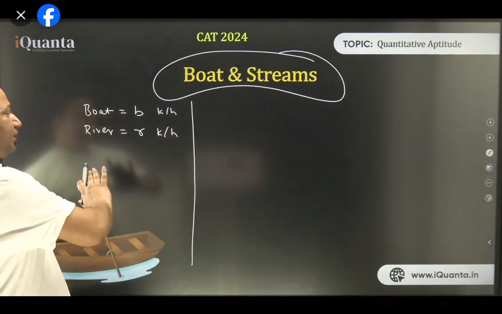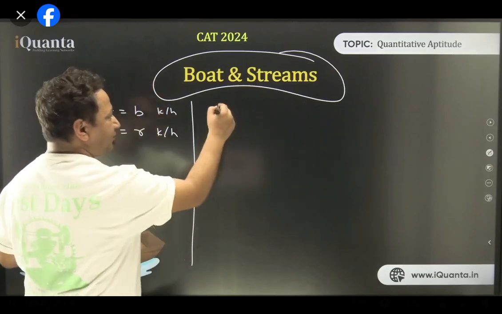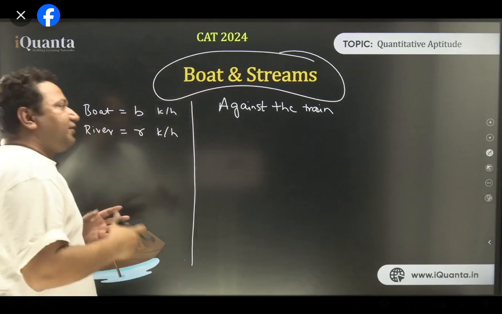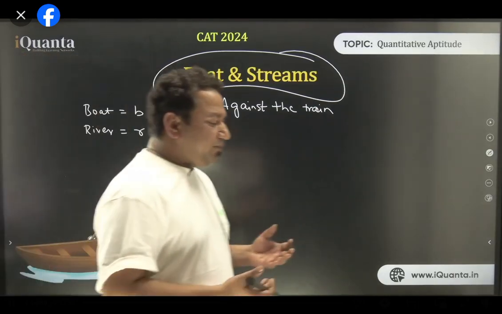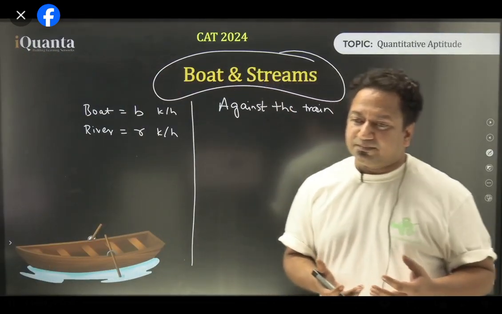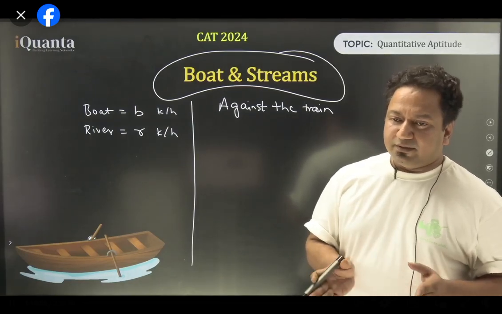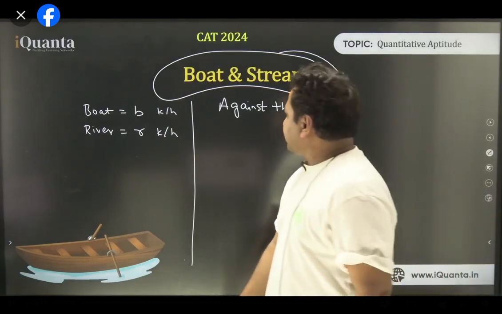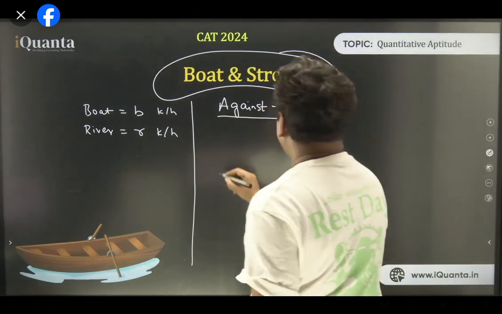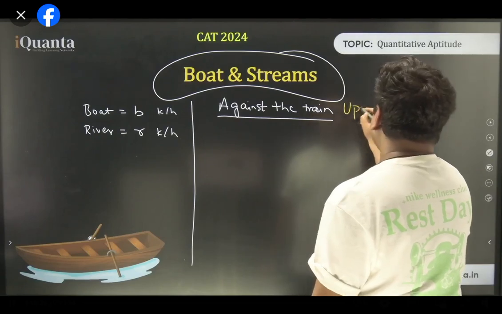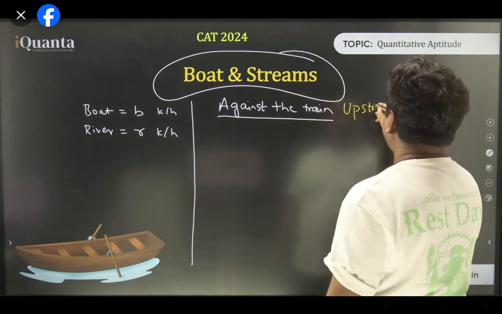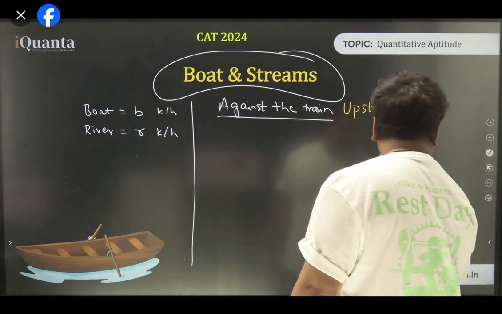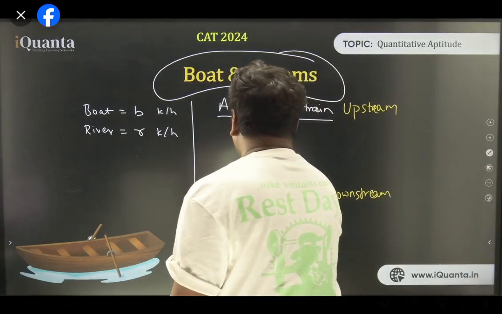So whenever boat moves against the stream, now all of us have this much common sense that we understand what is going to happen here. The stream will work against the boat, isn't it? Right? So river will try to, stream speed will try to manipulate the boat's speed. So in that case, in the question, they normally use the terminology upstream. That is, we are going up the stream, all right? And when it is with the stream, that is known as downstream. All right? All of you get that?